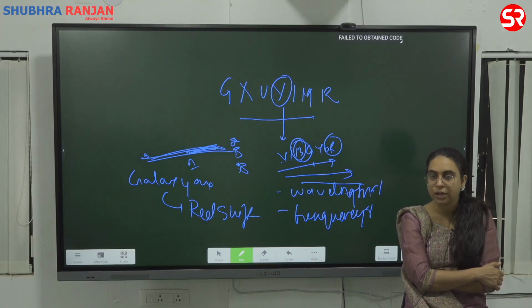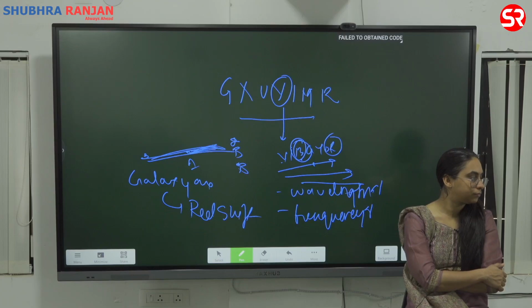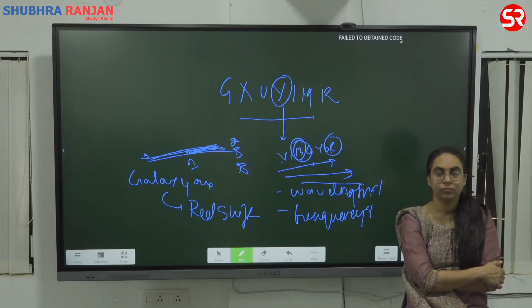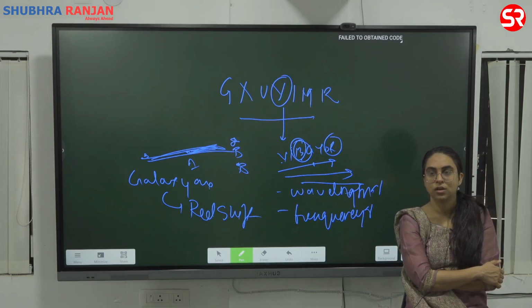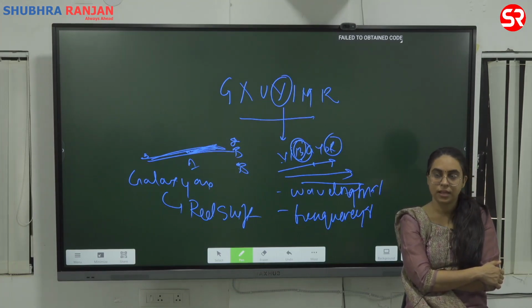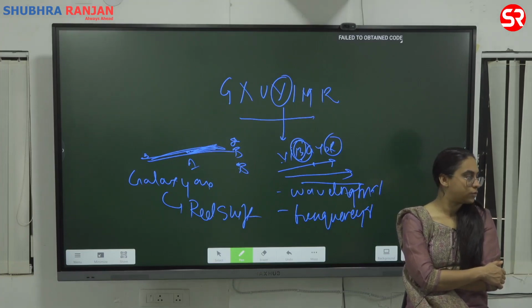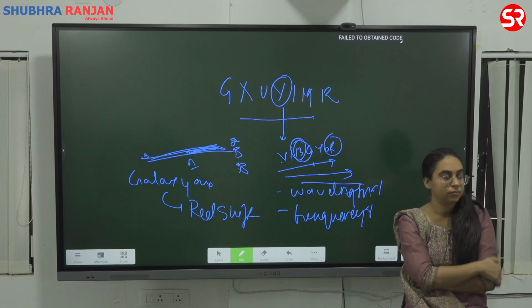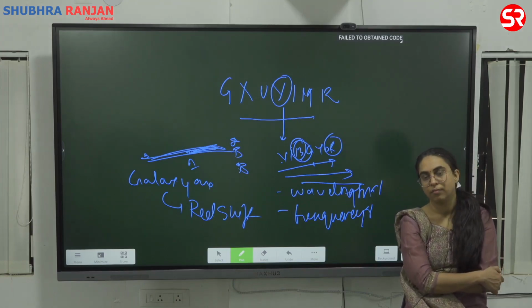The rate at which new stars get created is the same as the rate at which the old stars become unobservable.